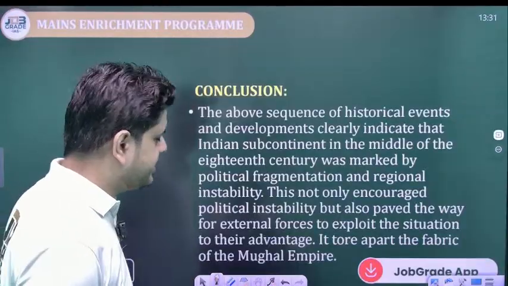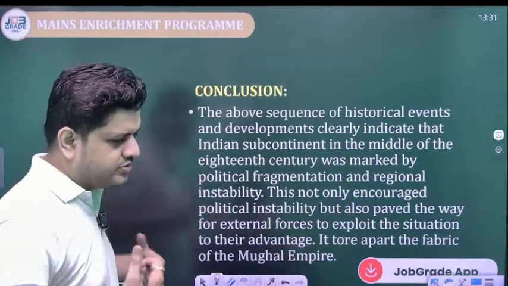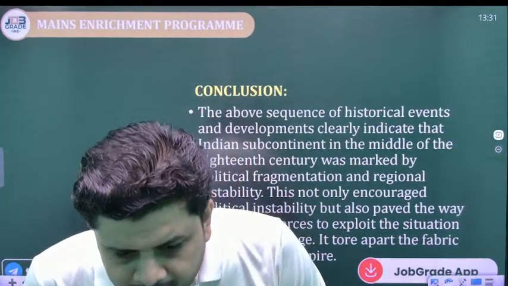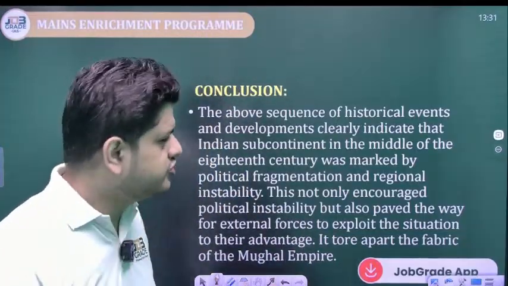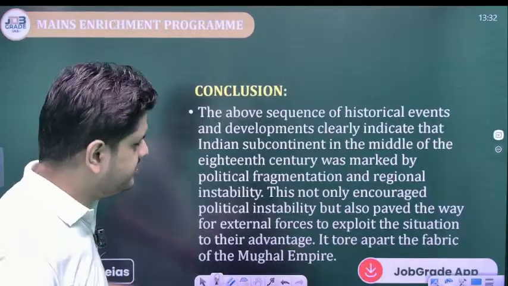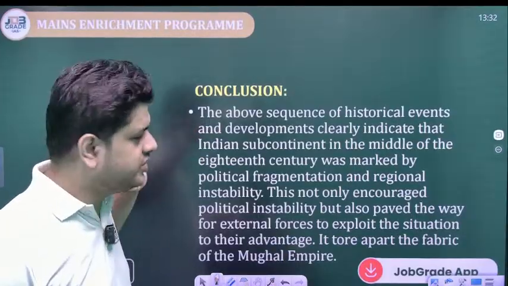So now what will we write in the conclusion? The conclusion should be in such a manner, concluding. Can I see the comments? Okay. So the conclusion should be in such a manner that it must reflect all the points that you have mentioned in the body of the answer.